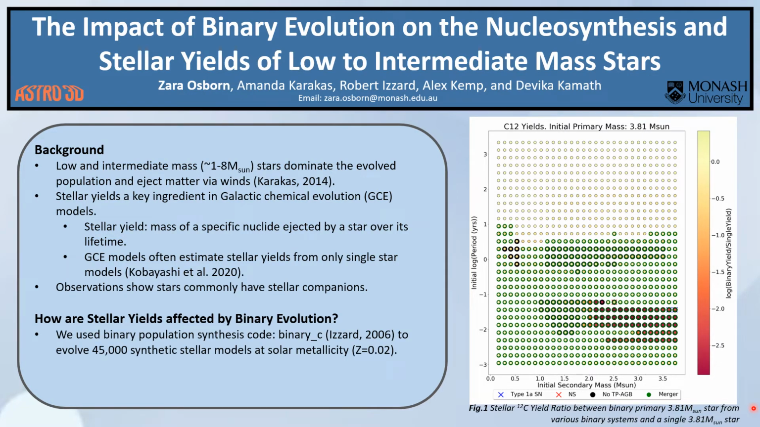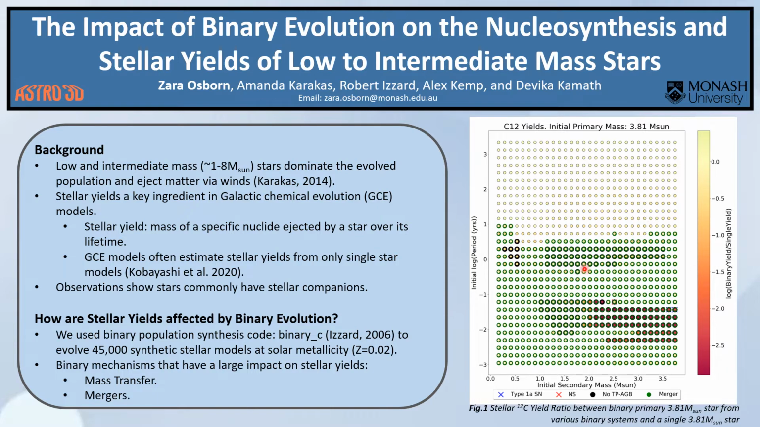To answer this question, we have used the binary population synthesis code binary-C to evolve 45,000 synthetic stellar models at solar metallicity. And we have found that key binary mechanisms such as mass transfer and mergers can have a dramatic impact on the stellar yields of individual systems.